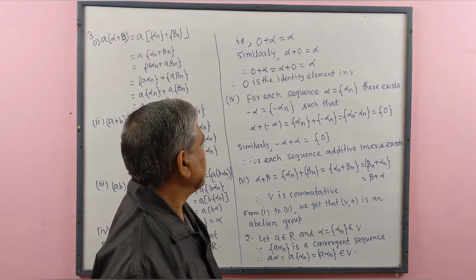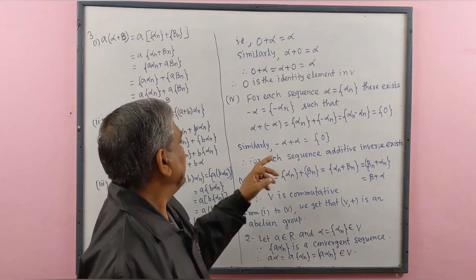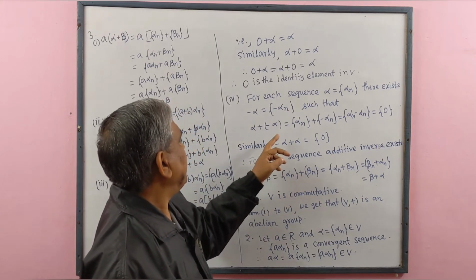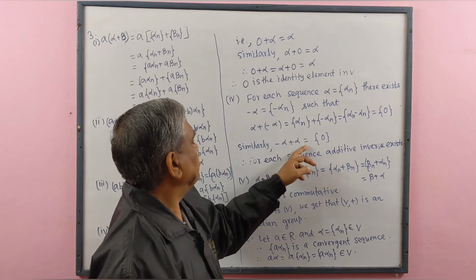That is the 0 sequence. Similarly, minus alpha plus alpha equals the 0 sequence.